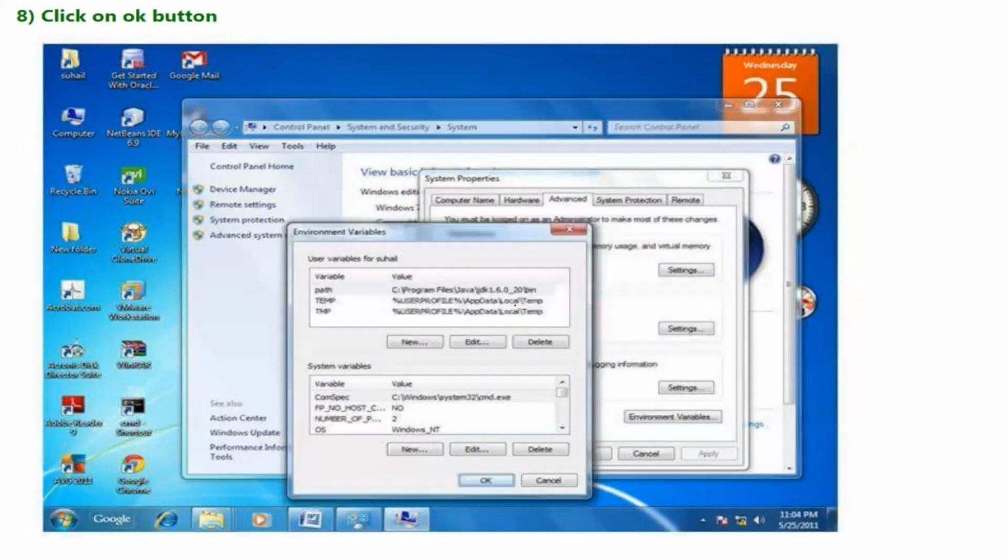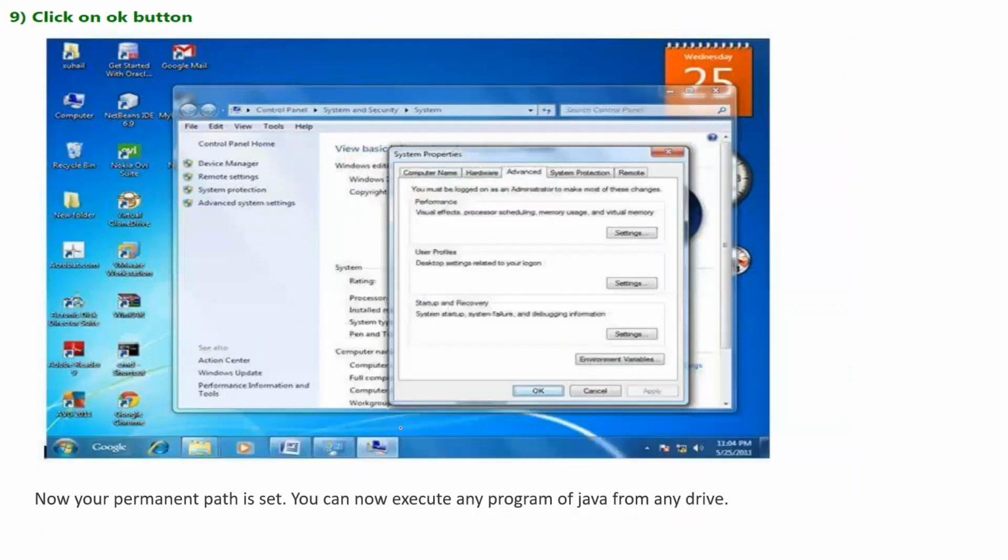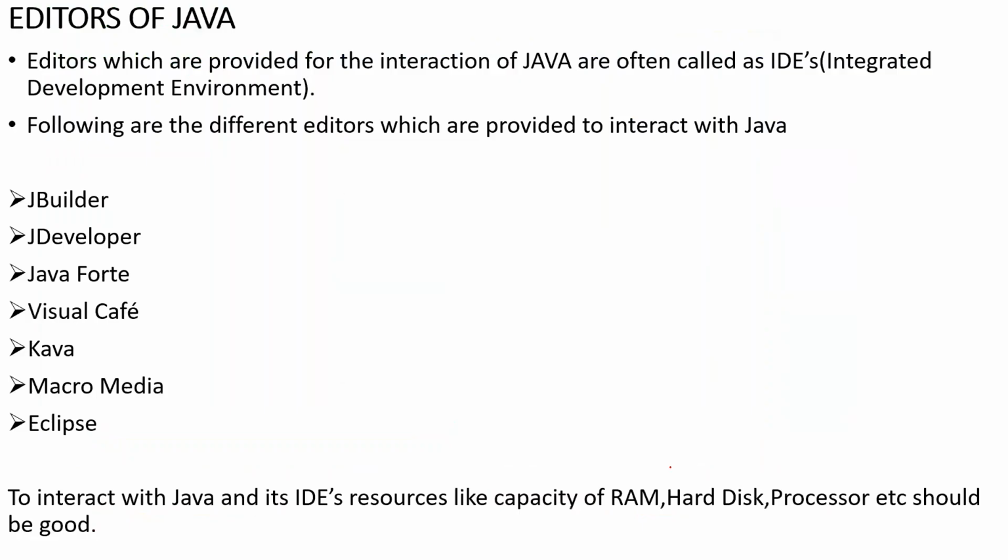And you need to press OK. Then afterwards again OK. Then afterwards again OK. Now the path is set, right? Now your permanent path is set here. You can now execute any program of Java from any drive. Is it clear? So this is how you're going to work with the installation of class path.